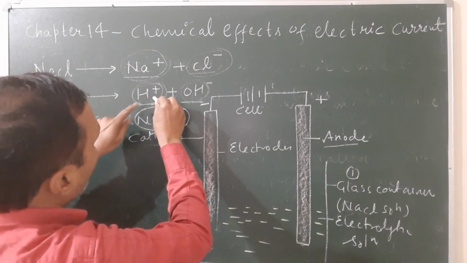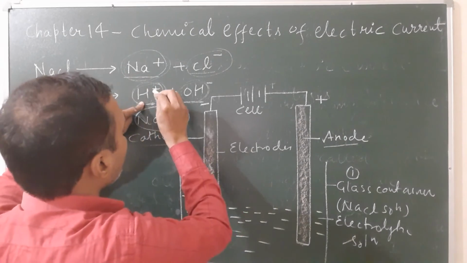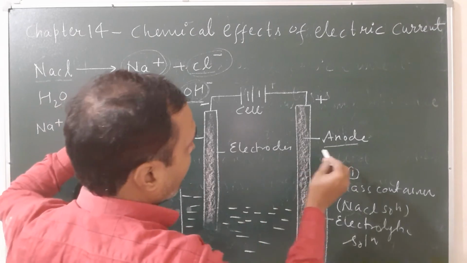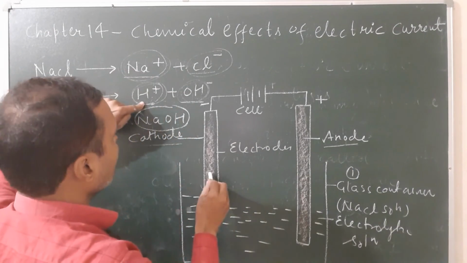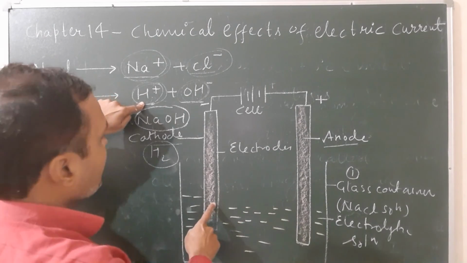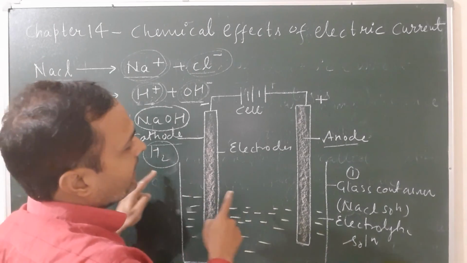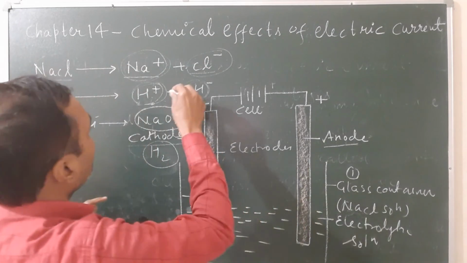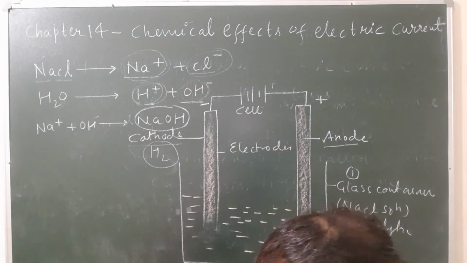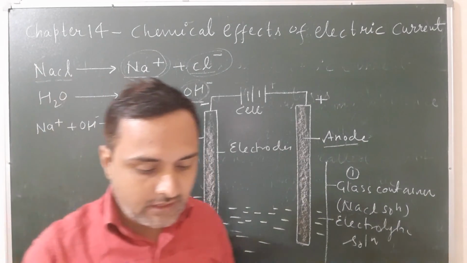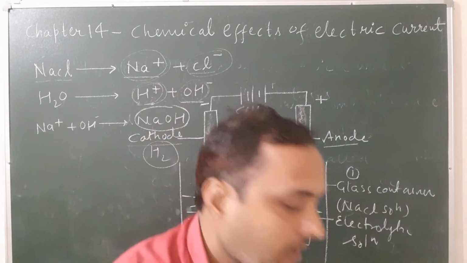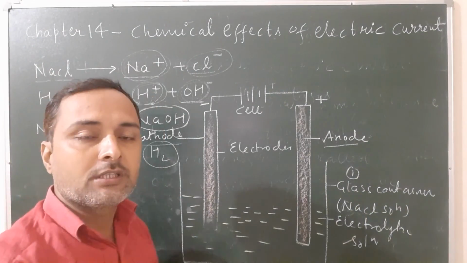Bubbles of hydrogen gas will deposit at the cathode, on this electrode, and at the anode the chlorine gas sticks. Here it is also given: hydrogen and chlorine bubble at the cathode and the anode respectively. So this is all about the electrolysis of sodium